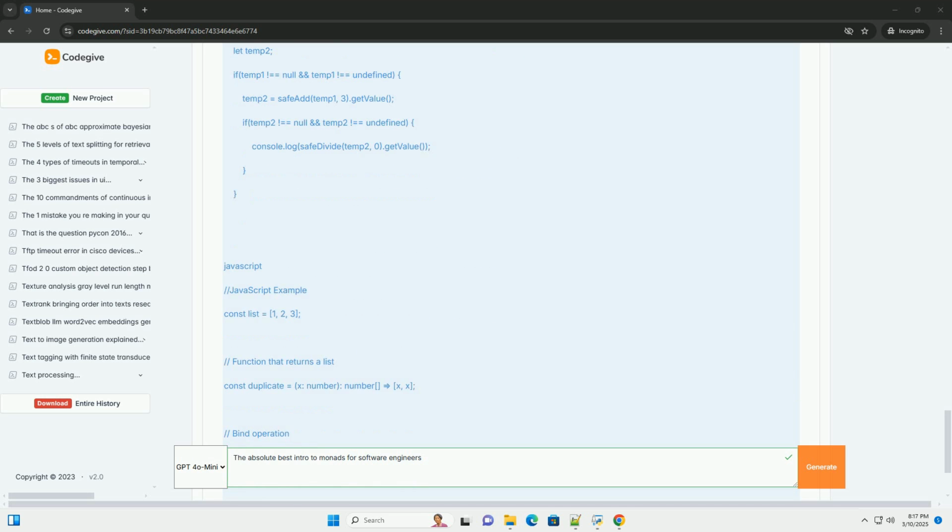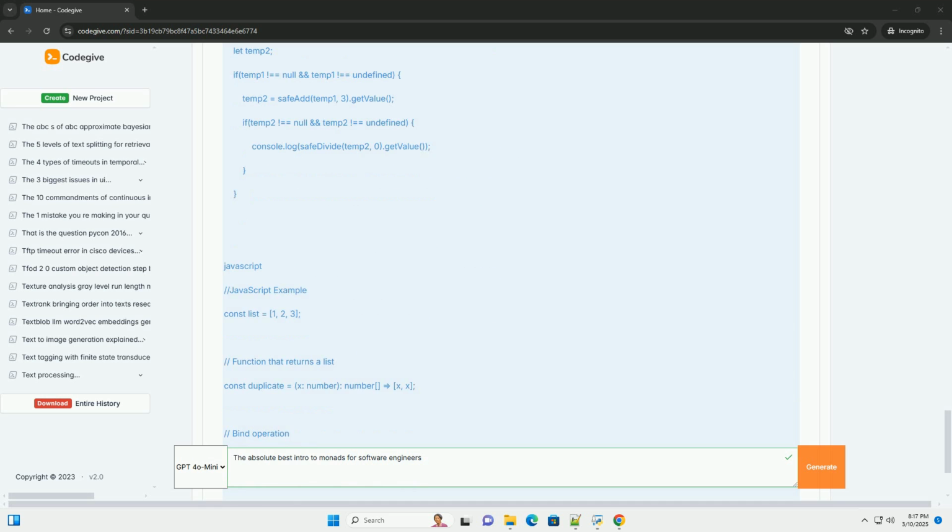Think of it as putting a value into a box. It has the signature, where M<T> is the monad type containing a value of type T. In our Maybe example, Maybe.just acts as the return function. Bind, or flatMap or chain, this is the core of the monad.